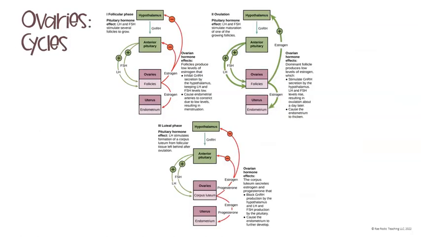Now, ovarian cycles are very complex. So there are 3 phases that you can pause this video and look at, depending on what part of the cycle the female is in. So there is the follicular phase. There is ovulation, where the egg is actually released. And then there is the luteal phase, which is after that. The pluses mean that that hormone is stimulated to produce more, and the negatives mean that it is inhibited or slows down the production of. So pause this and take a look, and then you can continue on the next slide.